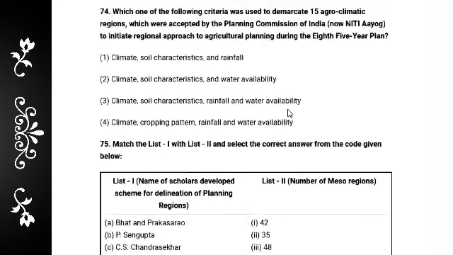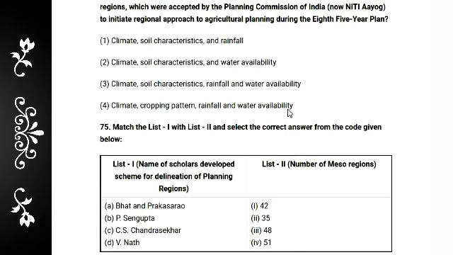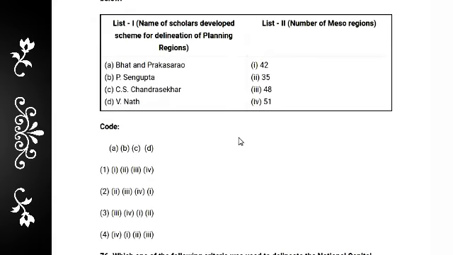And next question number 74. Which one of the following criteria was used to demarcate 15 agroclimatic regions, which were accepted by the Planning Commission of India to initiate a regional approach of agricultural planning during the 8th Five-Year Plan? The options: climate, soil characteristics and rainfall; climate, soil characteristics and water availability; climate, soil characteristics, rainfall and water availability. Then match the name of scholar who delineated planning regions, and the number of mesoregions.